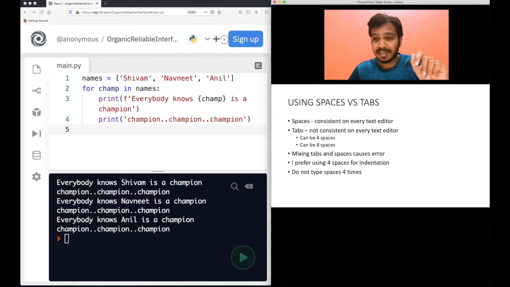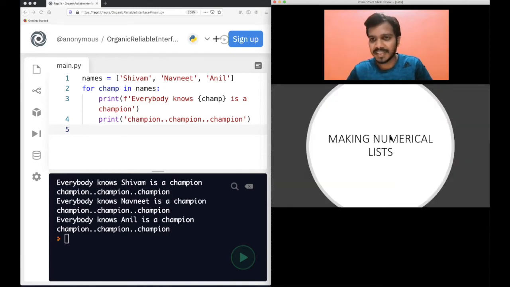I know this is very long. I took a lot of time to explain this, and I have repeated many things multiple times. My main intention is that you should understand the difference between spaces and tabs. It took maybe 15 minutes for me to explain this concept, but once you get stuck, you will spend 1 hour, 2 hours fixing that. So it is better to understand first so that you do not waste much time later.